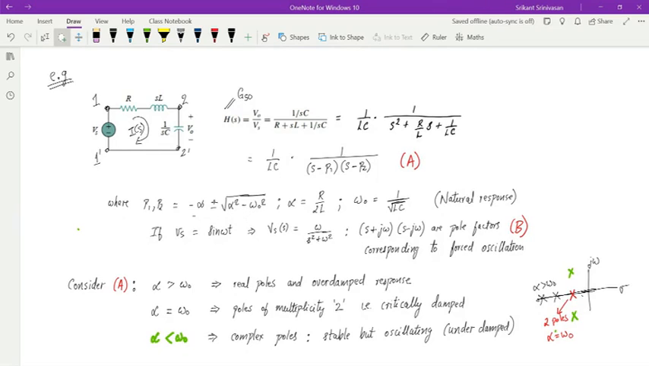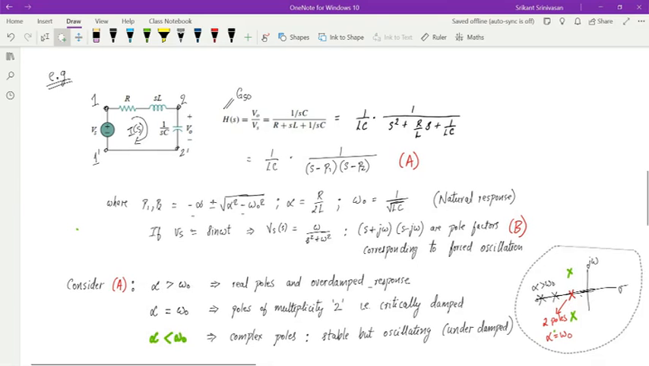And if you were to see the ratio of alpha and omega naught, based on that you will get the over-damped response or critically damped response, or you will get the complex poles which are stable but oscillating. Okay, it's a stable system but continuously oscillating. So all of these cases you can now plot on the S-plane and see what it looks like.